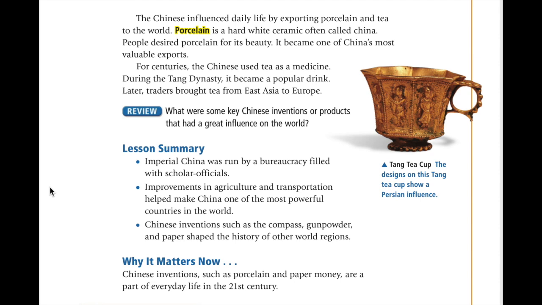Lesson summary. Imperial China was run by a bureaucracy filled with scholar officials. Improvements in agriculture and transportation helped make China one of the most powerful countries in the world. Chinese inventions such as the compass, gunpowder, and paper shaped the history of other world regions. Why it matters now. Chinese inventions such as porcelain and paper money are part of everyday life in the 21st century.